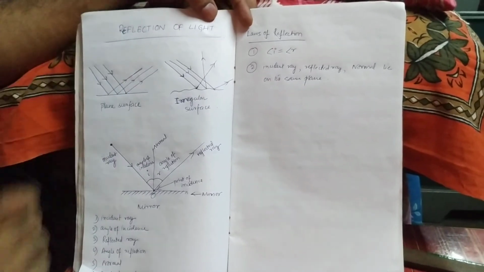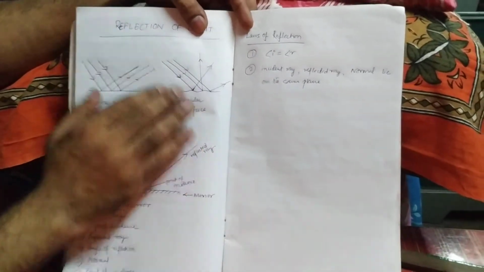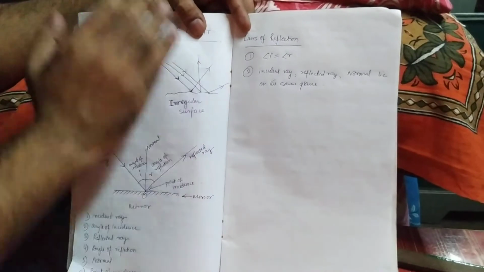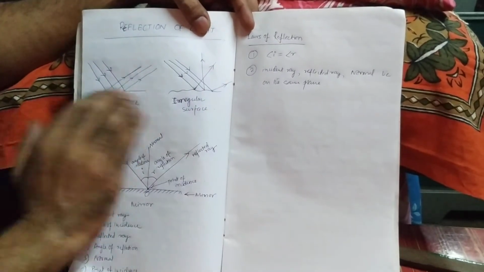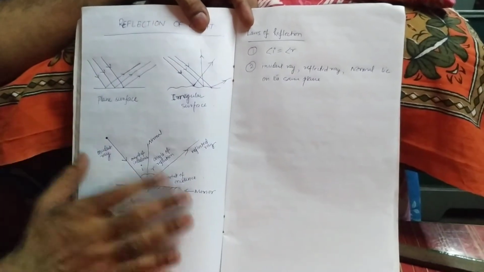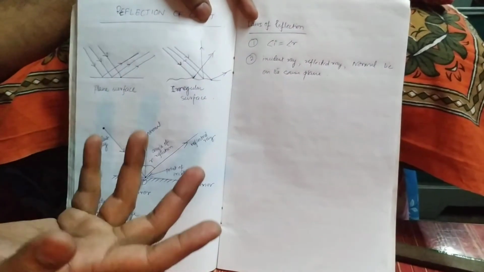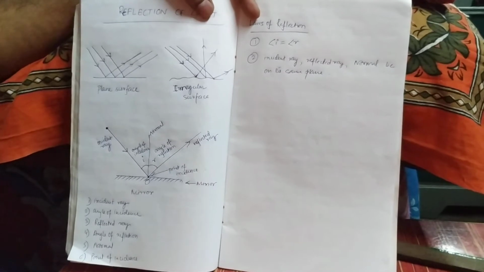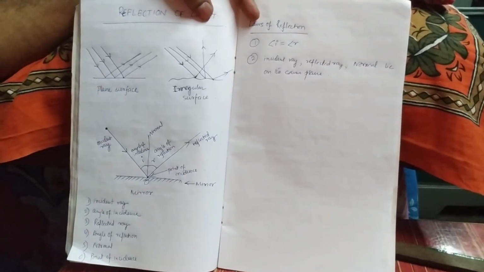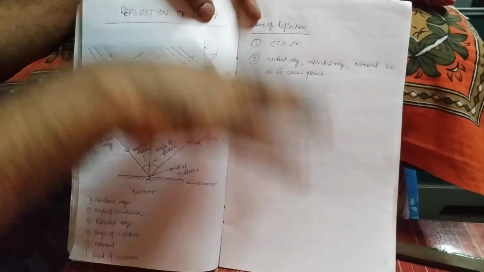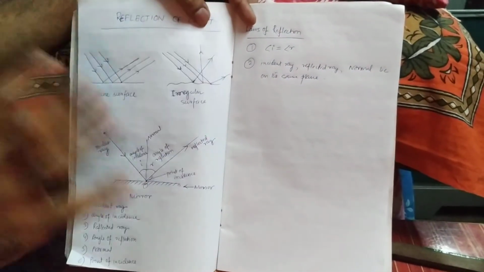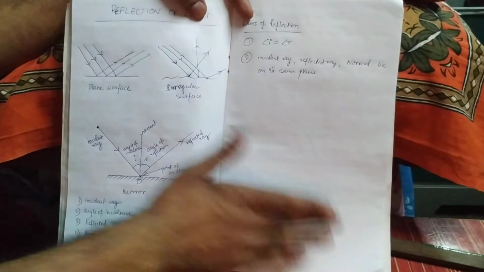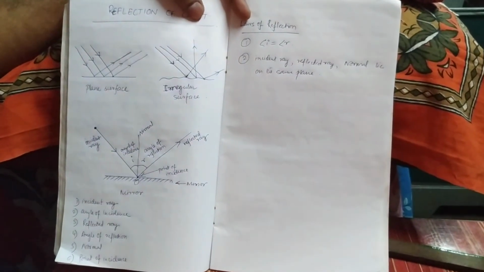So it is reflecting back. When it is falling on an irregular surface, it is not reflecting parallelly. So when the light is falling on a plane surface, like a mirror, it reflects regularly, and an irregular surface is like any object, like the top of the table, any bed sheet, bed cover, the wall, the blackboard, or whatever it is. On this page, this is an irregular surface.